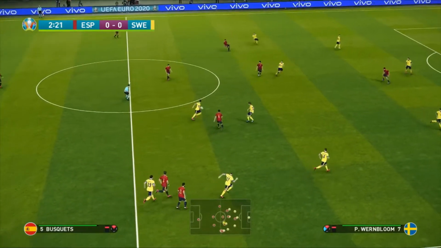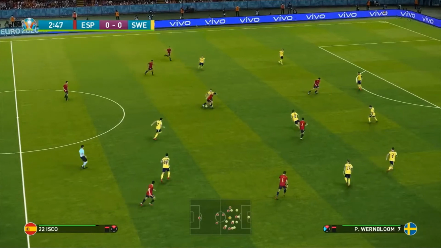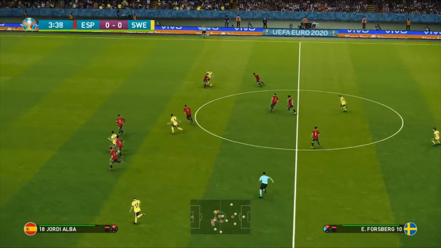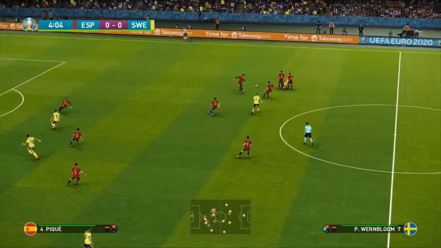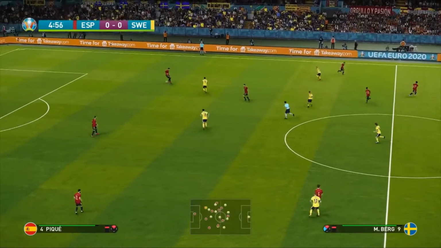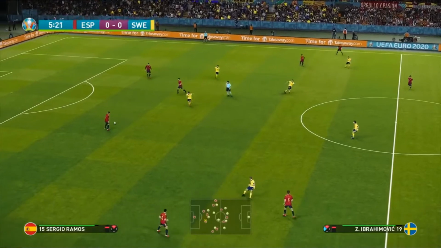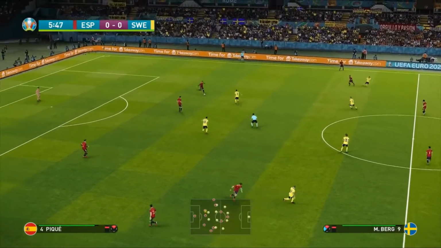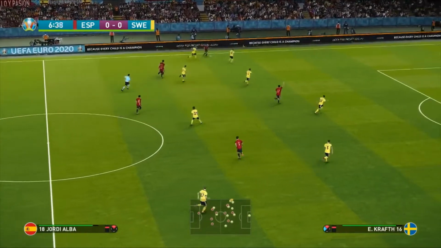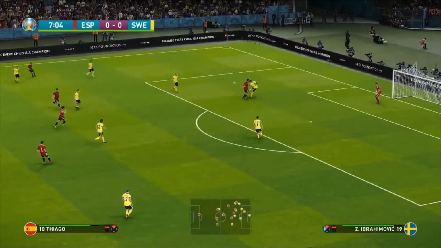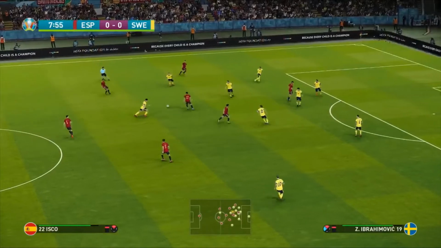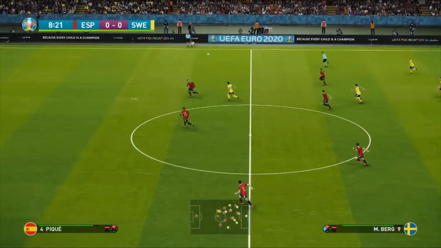Now, we had a 0-0 draw in the previous match between Israel and the Czech Republic. Of course, these two sides are much better on paper in terms of their teams. But are they going to give us the stellar attacking display that we would like to see in Group E? So, of course, Spain, we know that they love to hold the ball, keep possession and take their time. We saw the Austrians do it in a very similar approach. Will the Swedes be able to hold on in this game? Good ball into Diego Costa there. Just can't get the ball into him. Now David Silva gets it back to Diego Costa, but a poor ball as he tries to work it towards Isco.